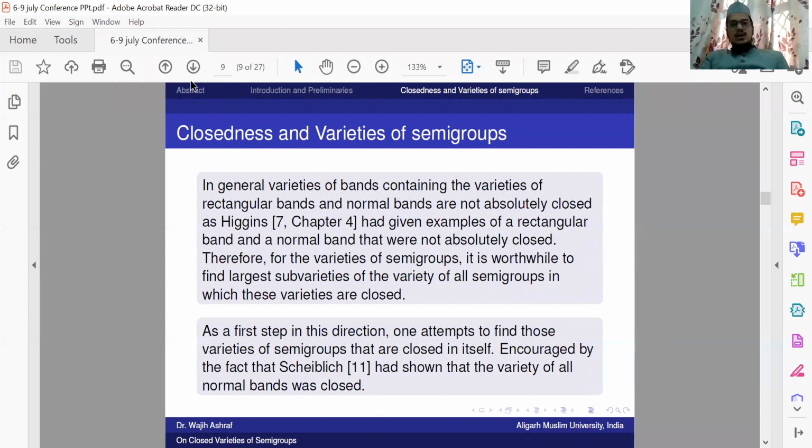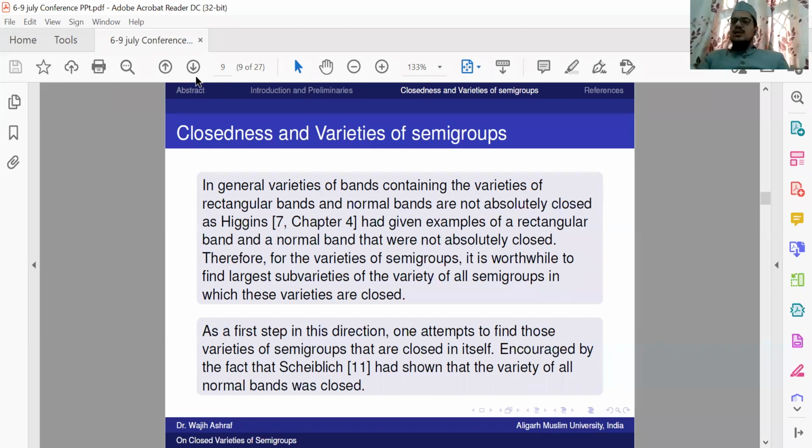In general, varieties of bands containing the varieties of rectangular bands and normal bands are not absolutely closed, and the semigroup theorist Higgins gave a counterexample in his paper. Therefore, for varieties of semigroups, it is worthwhile to find the largest subvarieties of the variety of all semigroups in which these varieties are closed. So as a first step in this direction, one attempts to find which varieties are closed in itself. Encouraged by this fact, Shibling has shown that the variety of normal bands is closed.